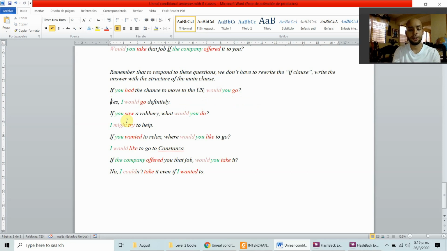So you don't have to write this part. If you saw a robbery, what would you do? I might try to help. As you can see, no if clause necessary. You just have to use the same structure of the main clause. Subject, the modal, the base form of the verb, and the complement. If you wanted to relax, where would you like to go? I would like to go to Constanza. If the company offered you that job, would you take it? No, I couldn't take it even if I wanted to.